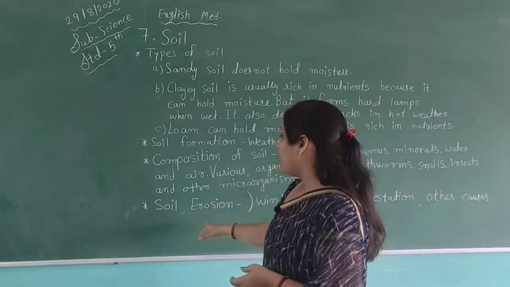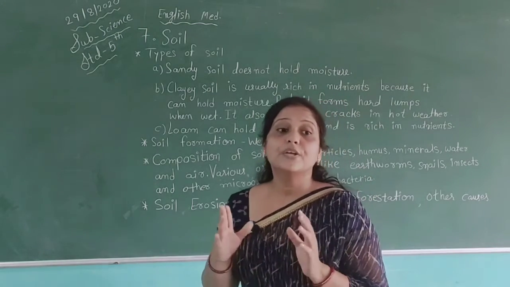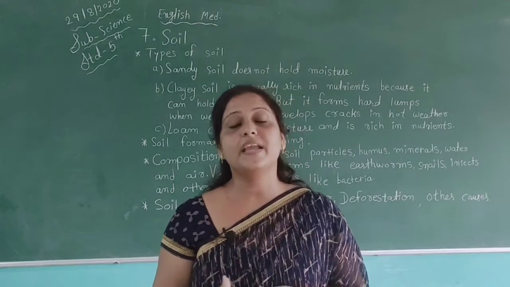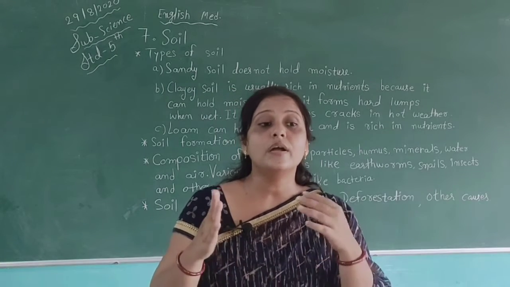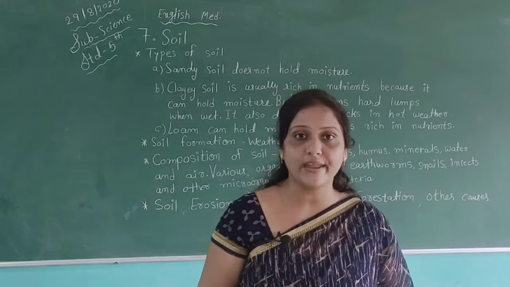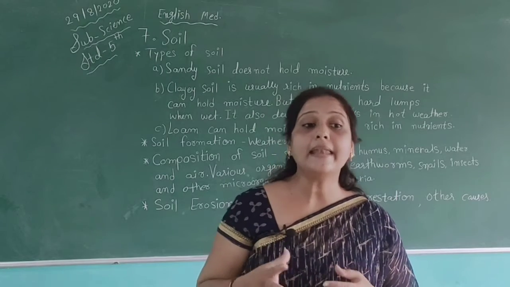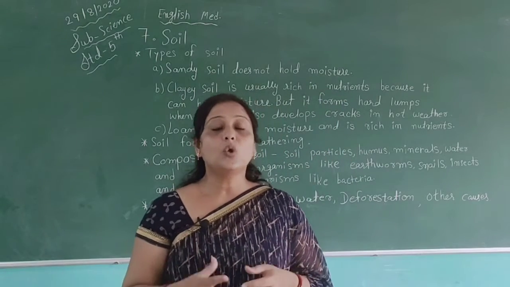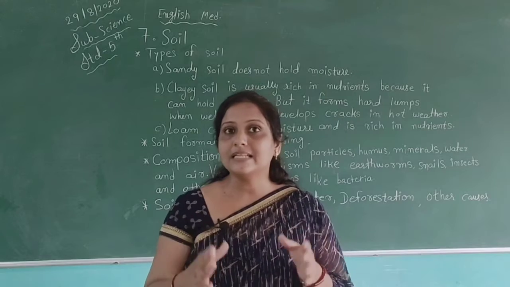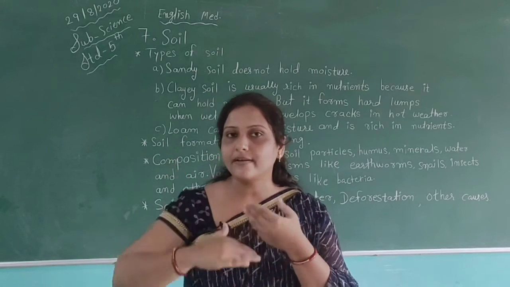Then we have another topic: soil erosion. We have some natural factors like strong wind, rain and running water. In soil, you can see different types of layers.